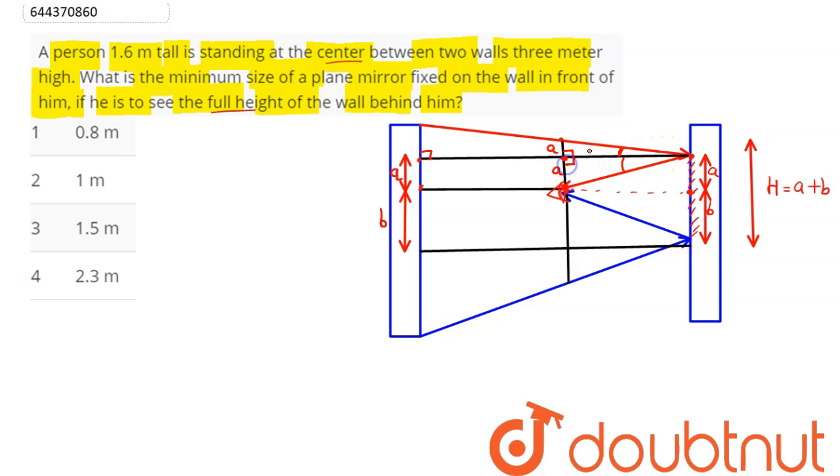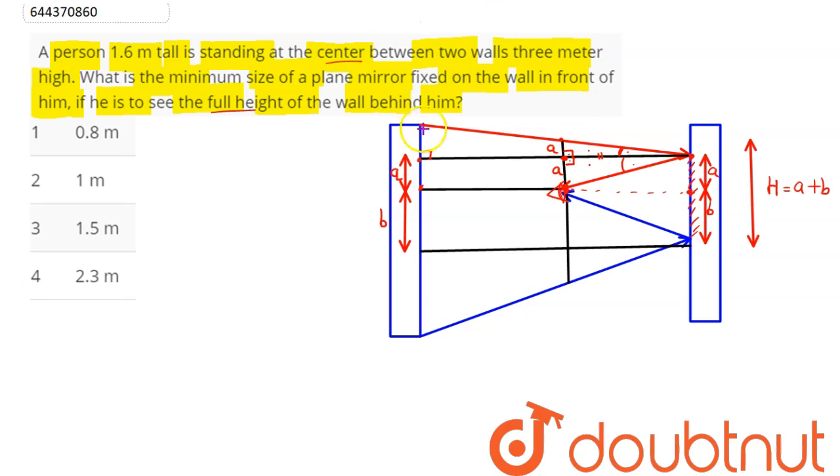So here these two triangles are congruent as this is 90-90, this is equal angle, and this is a common side. So by ASA, these two triangles are congruent, so sides will be equal, hence this is equal to A.